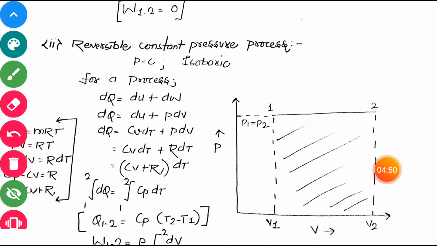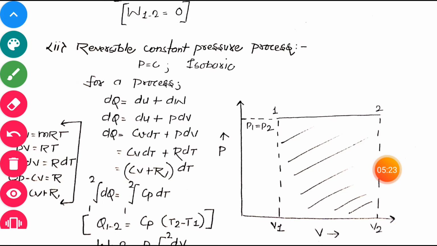As we know, for a process, our first law of thermodynamics is dq is equal to du plus dw. Okay, we know that. Now dq is equal to du plus pdv. This is also known, dw is equal to pdv. We already know that du is equal to cv dt and pdv is the same here. Now we also know that pdv is equal to r dt. How does pdv become r dt? Here is the explanation.